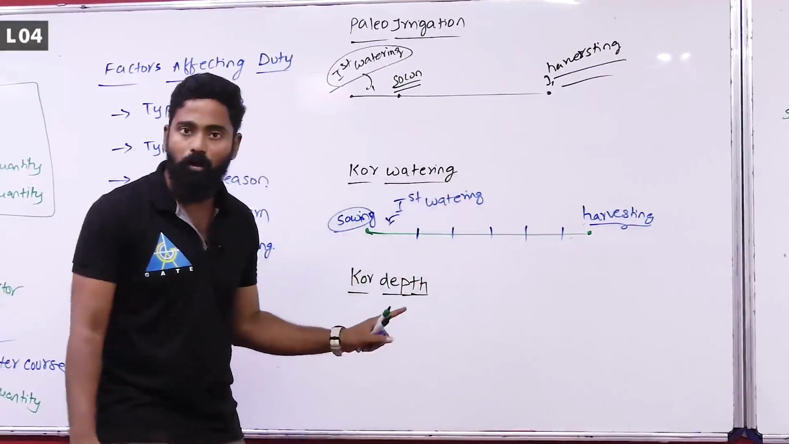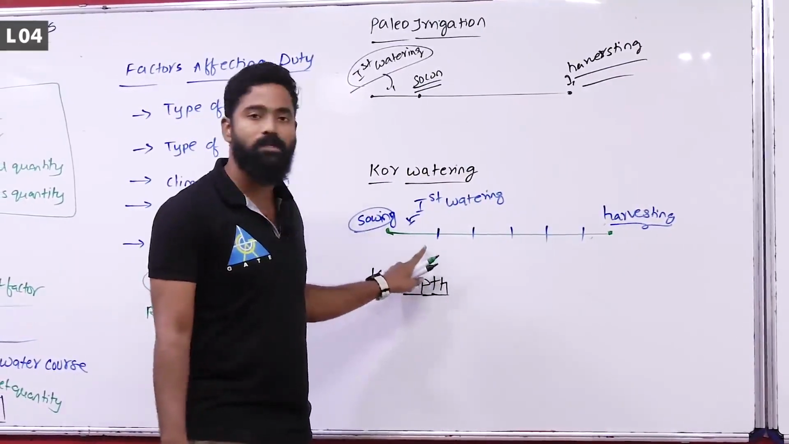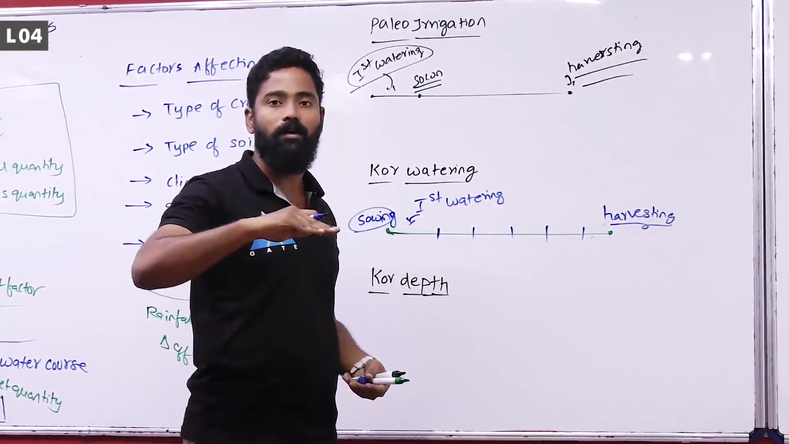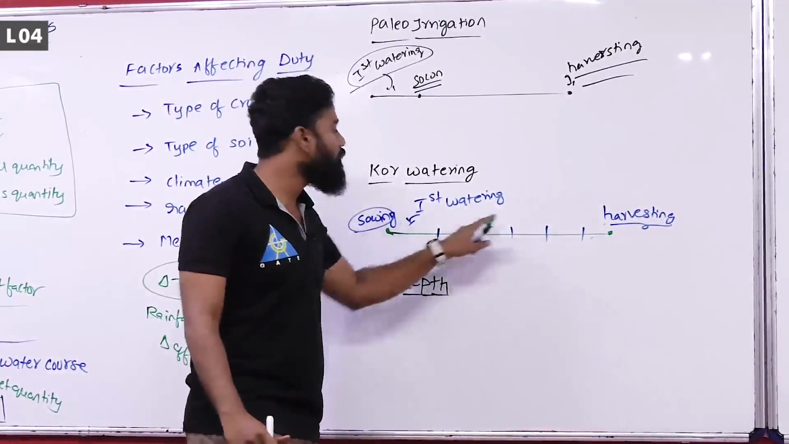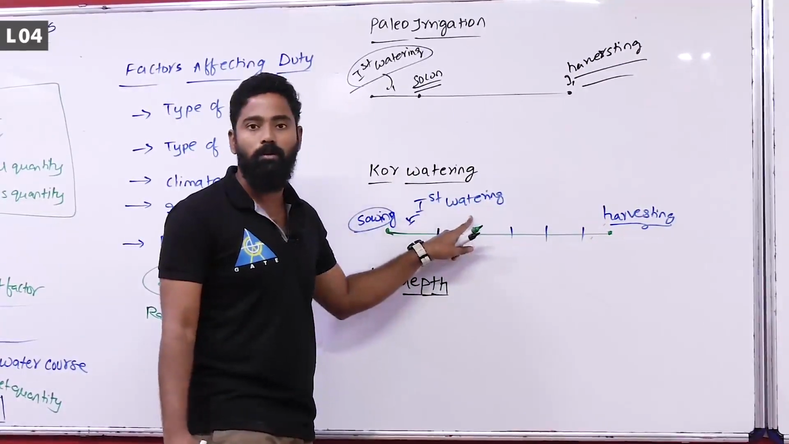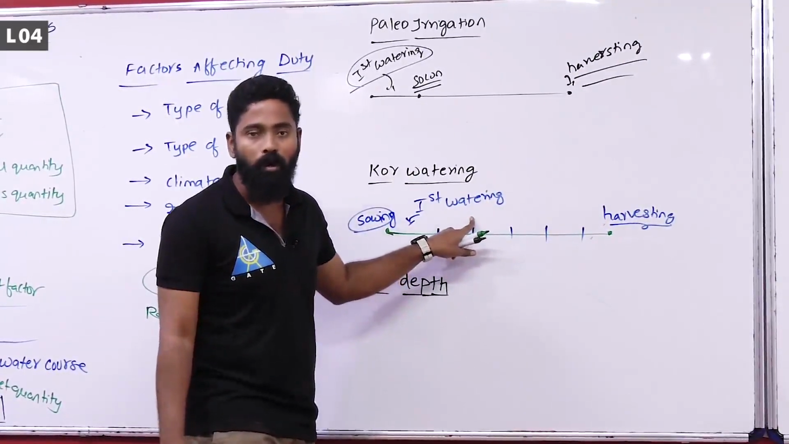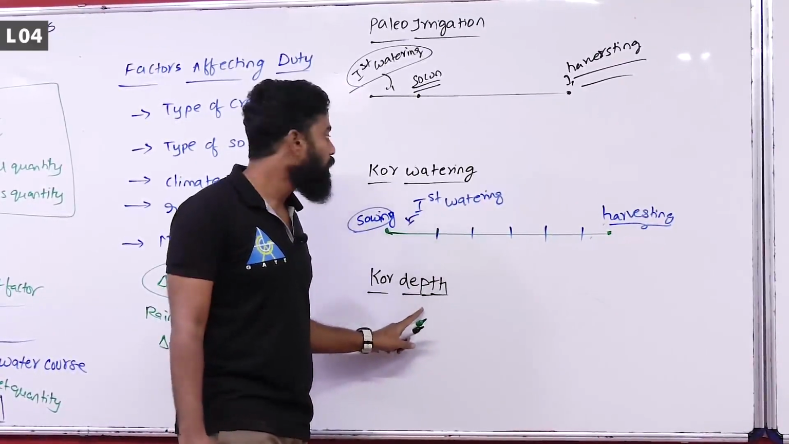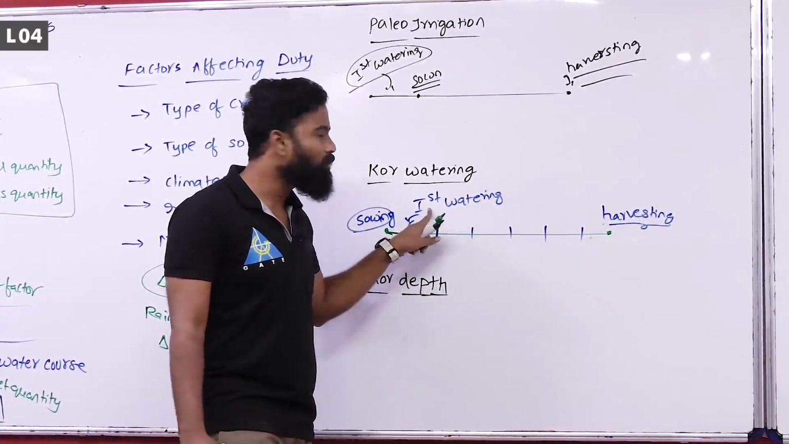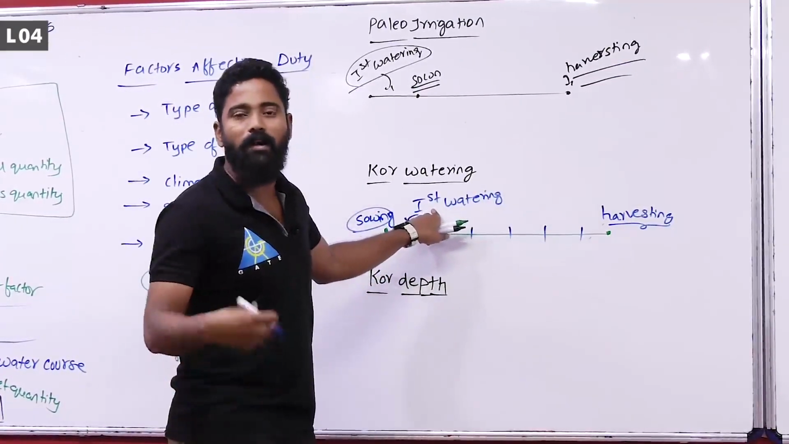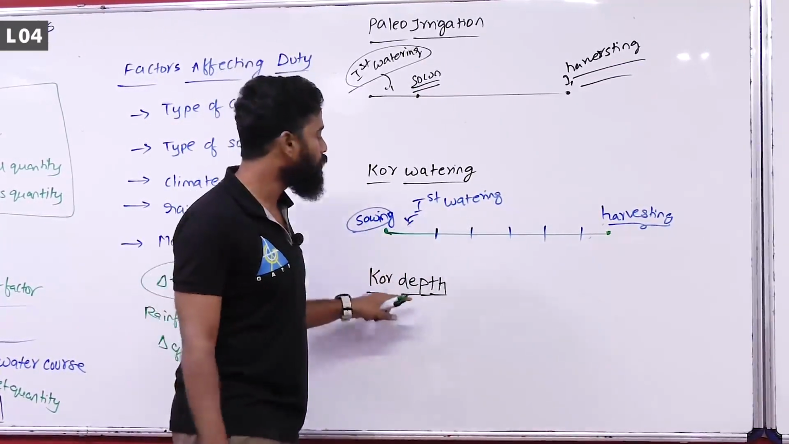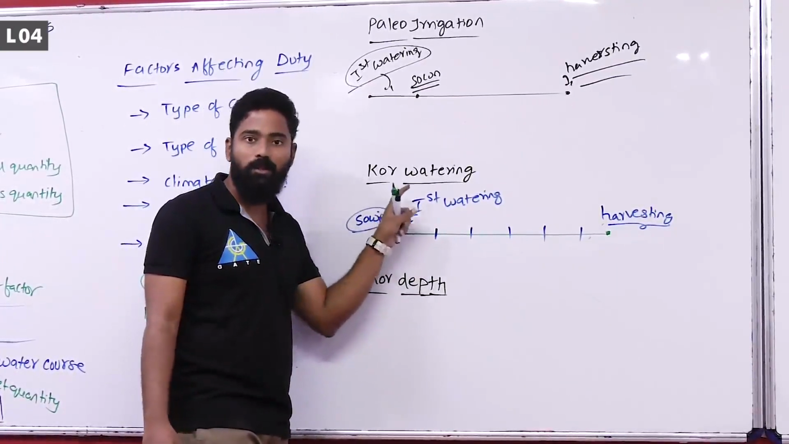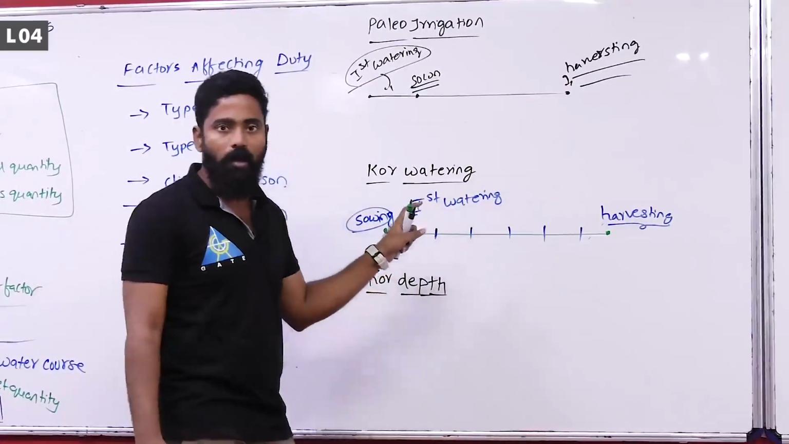That amount of water which is provided after sowing the seeds, once the crop gets some amount of height, at that point of time, whatever water you are providing is called core watering. The period during which the first watering is done is called the core period, and the depth of the water provided during this period is called the core depth.